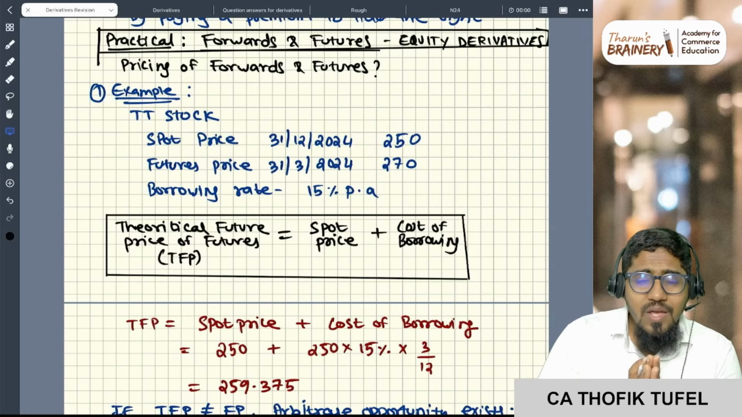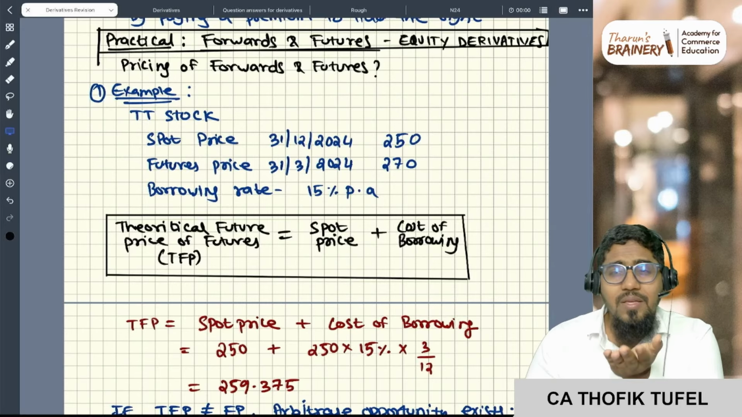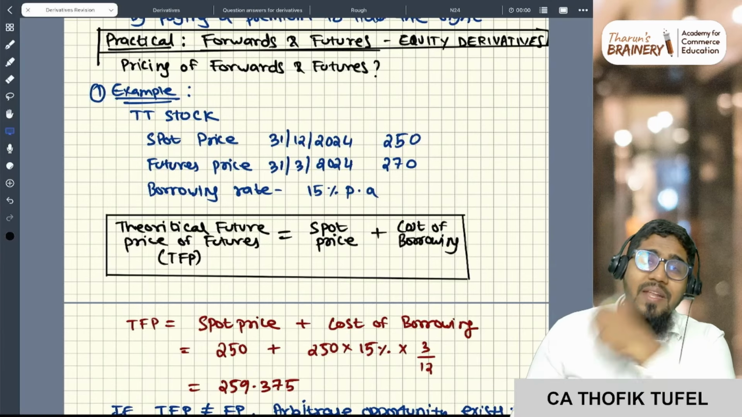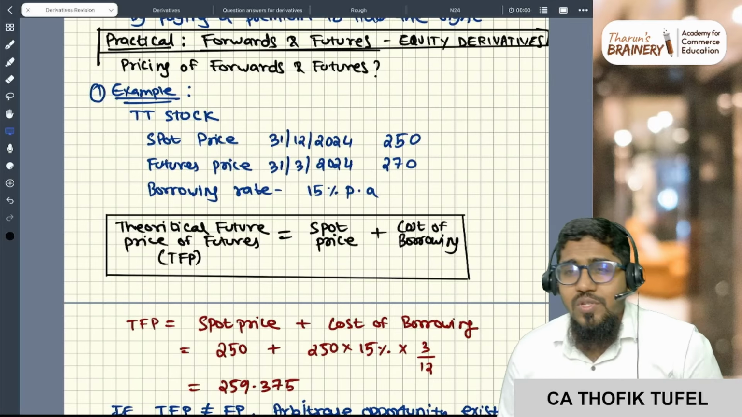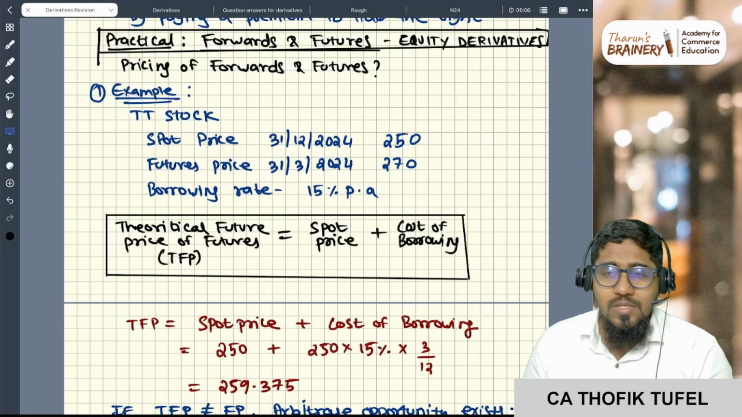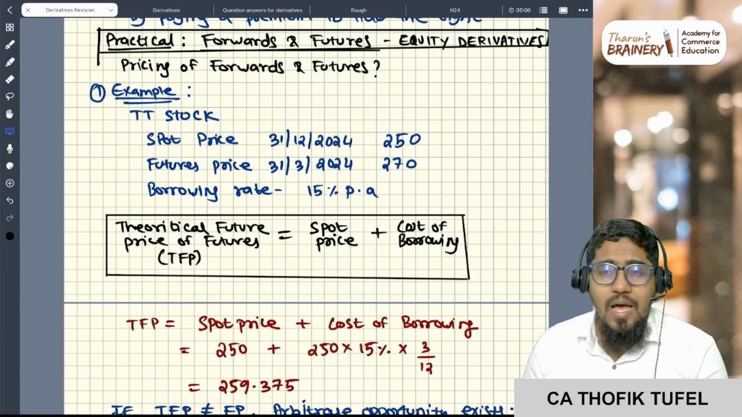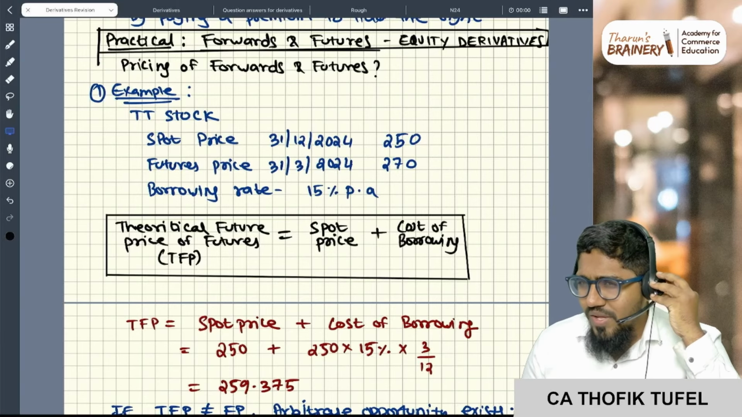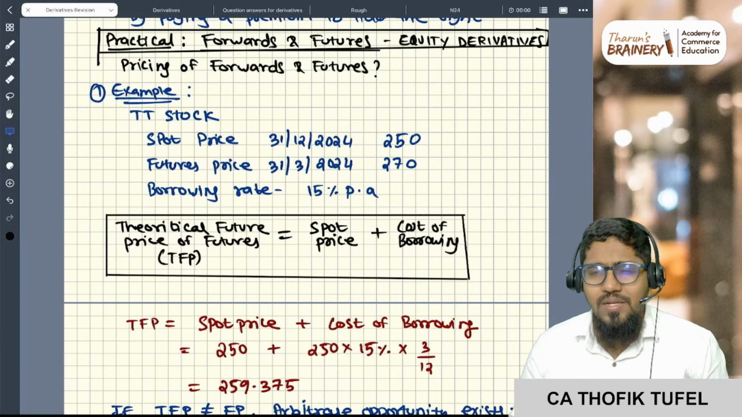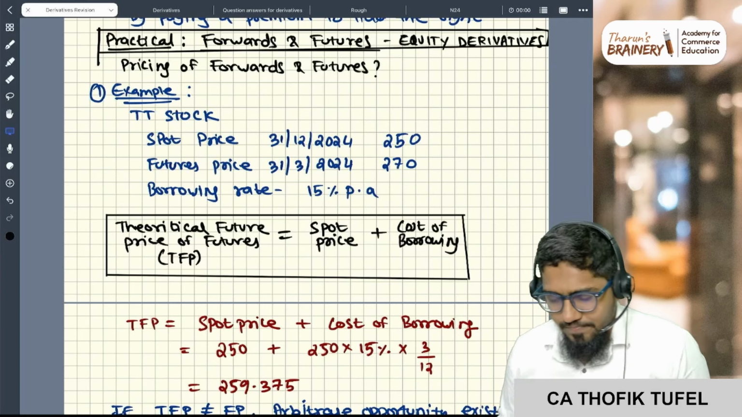What is arbitrage? There is some inefficiency in the market, so people will jump into the market and take profits because of this inefficiency in pricing. We are going to see this. This is a very important topic called arbitrage. A lot of the time, it is one of the practical questions asked in the examination.